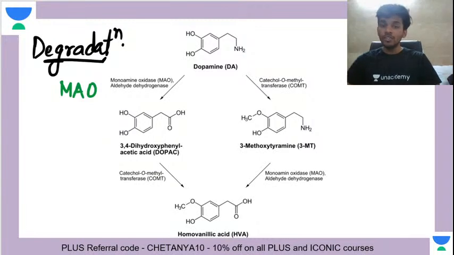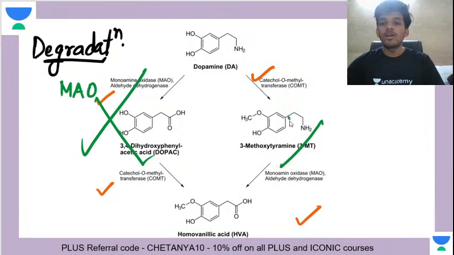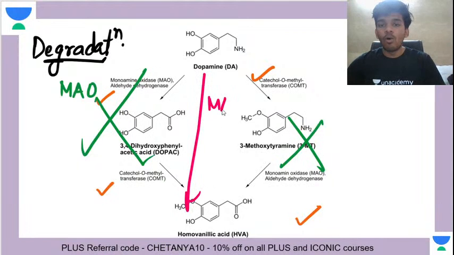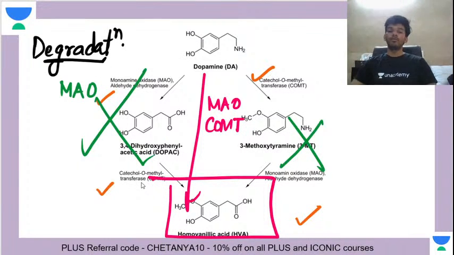Now these two enzymes can act in any order. MAO can act first and then COMT can act, or COMT can act first and then MAO can act. In whatever order they act, it does not matter. These intermediates are not important for you. What you have to remember is that with MAO and COMT, in whatever order, the final product from dopamine is homovanillic acid. That is important for you to know.